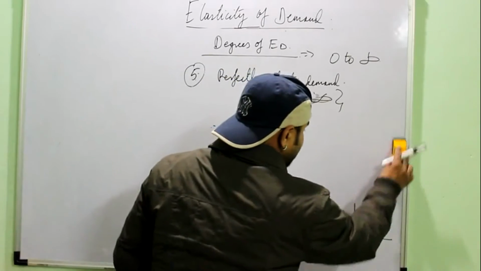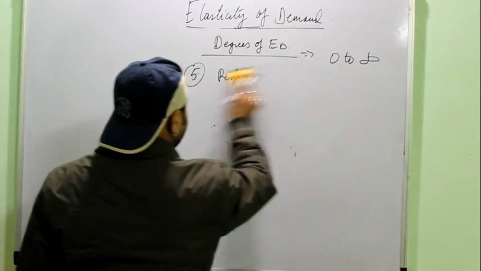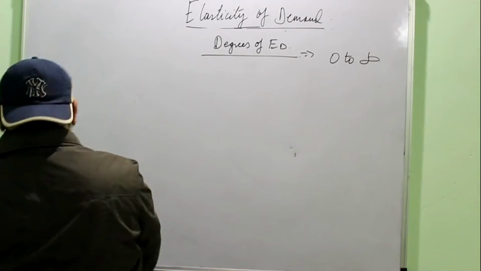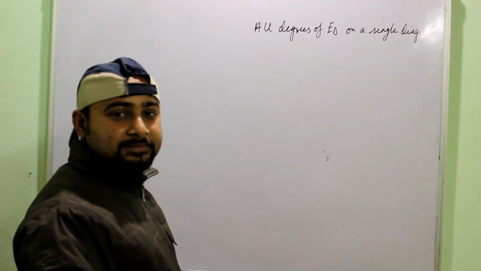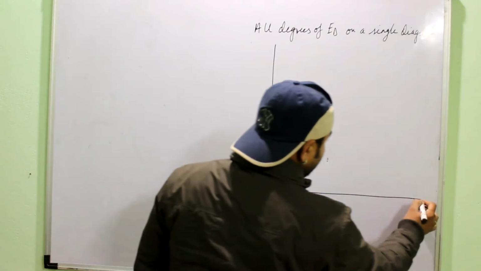So it means that slope and elasticity of demand are also related. That also we will study. But first we can have a look at how to draw all the degrees of elasticity on a single diagram, because the question may be asked. So now we have to study how to draw all the degrees of elasticity on a single diagram.